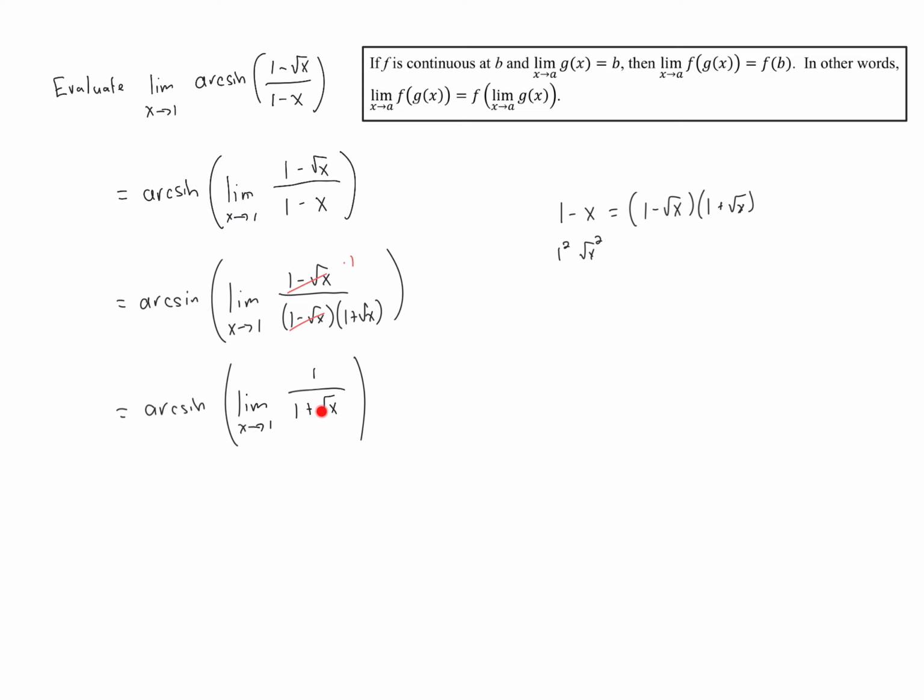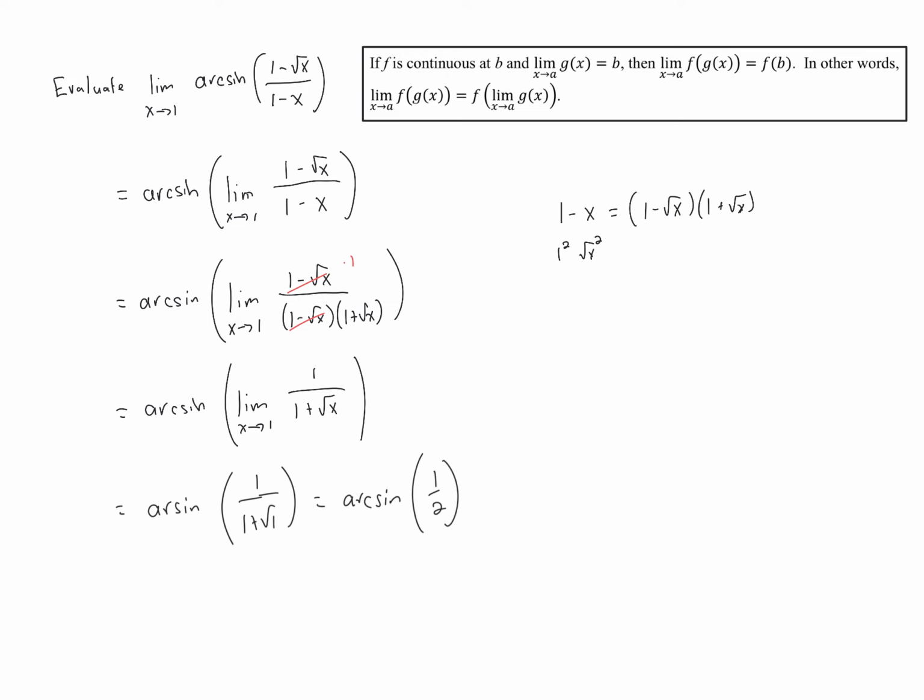So that's going to give us arc sine of 1 over 1 plus root 1, which is arc sine of 1/2. And which angle gives us a sine of 1/2? That is pi over 6. So that is our limit.